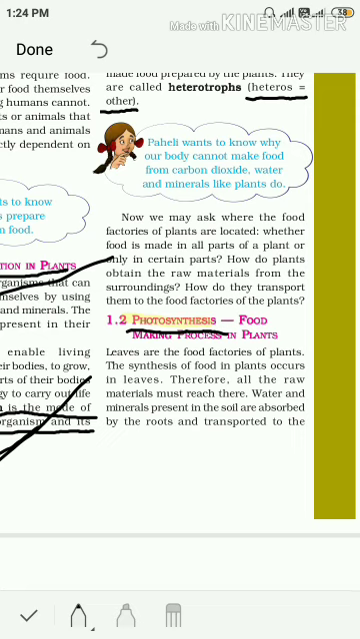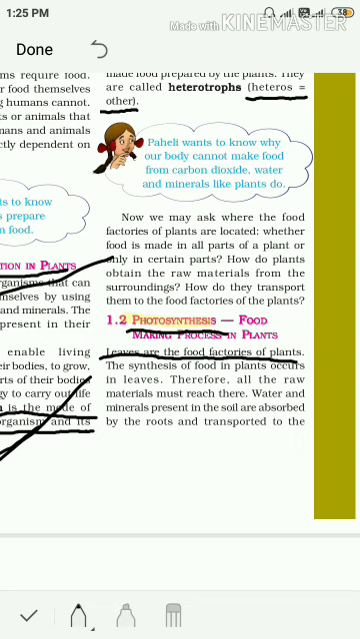Photosynthesis is a word: photo means light, and synthesis means preparation or formation or making. So, photosynthesis is a process of making food by the plants. Now, leaves are the food factories of plants. What is the main function of factories? Production or manufacturing takes place in the factories, or factories are the site of manufacturing or production. So, leaves are the food factories of plants.